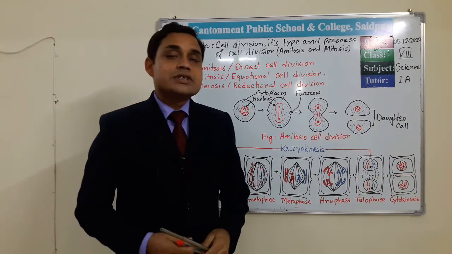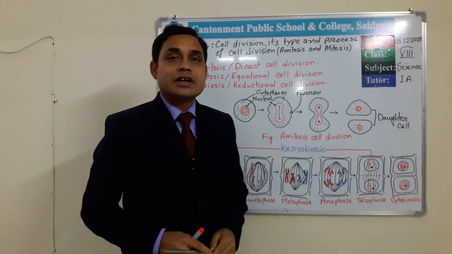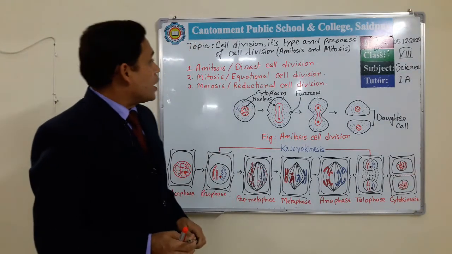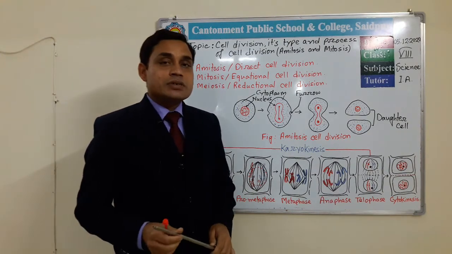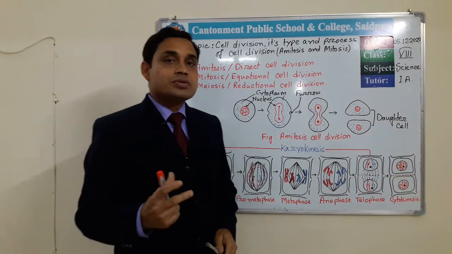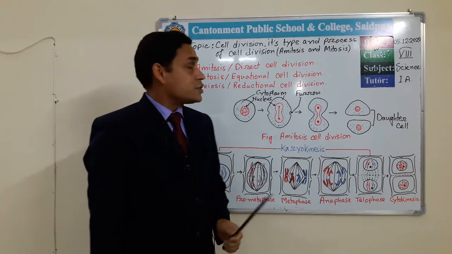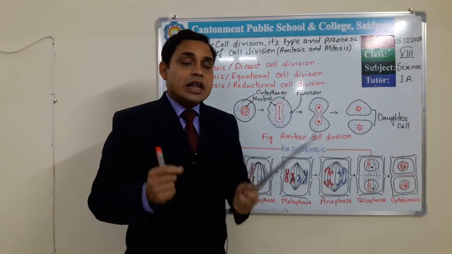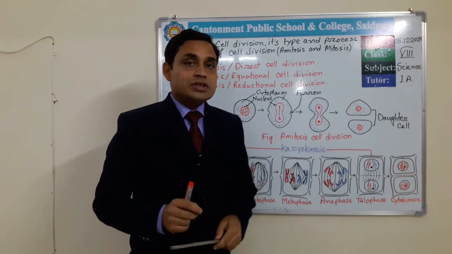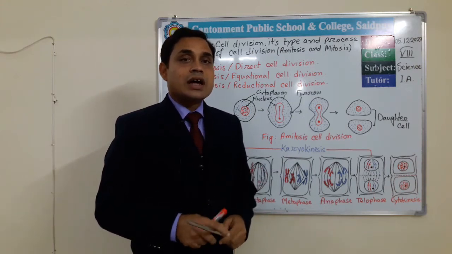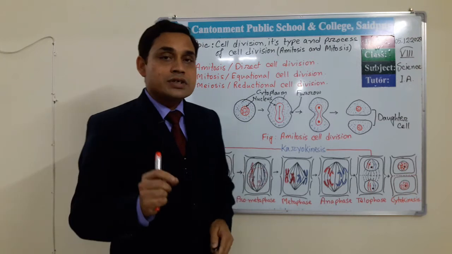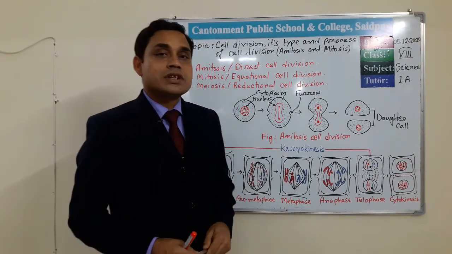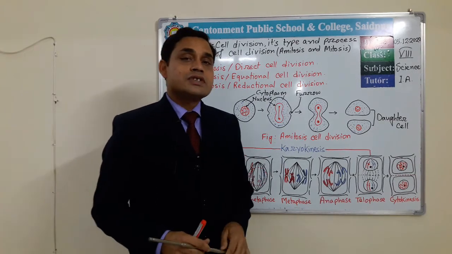You all know that a cell is the structural and functional unit of a living organism. And what is division? Division means to divide something into two or more than two parts. This is cell division. The life of a living organism initiates from a single cell, and with the passage of time this single cell develops into billions and trillions of cells.